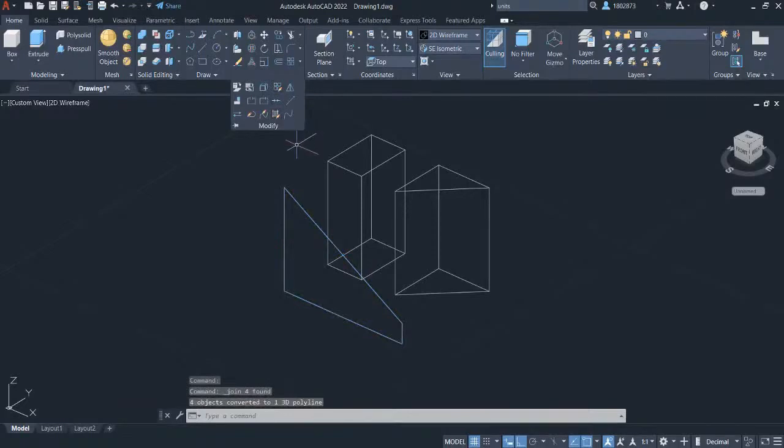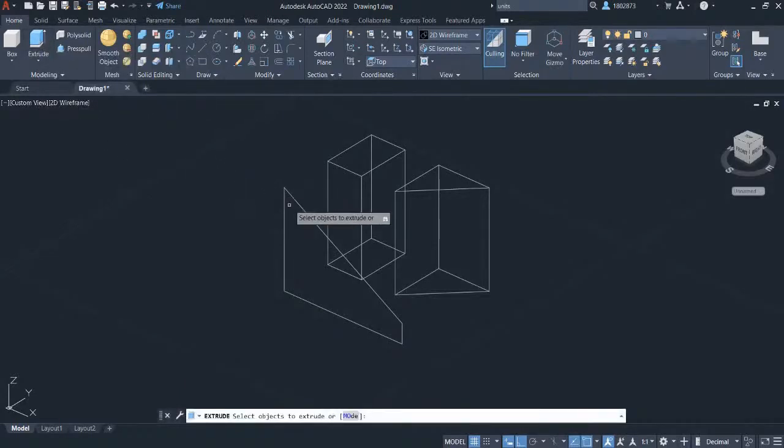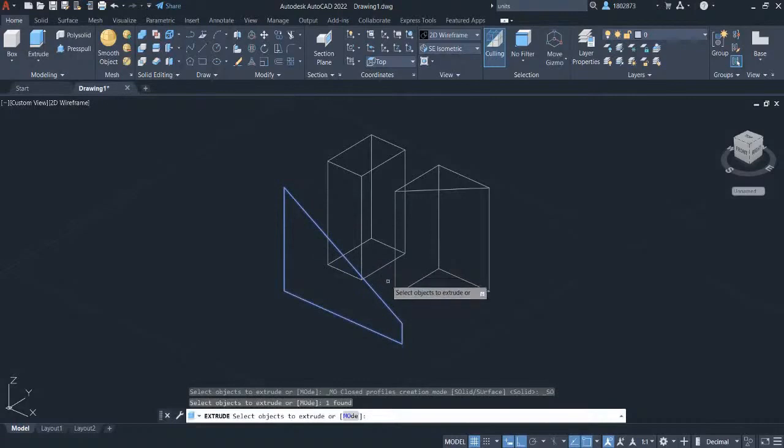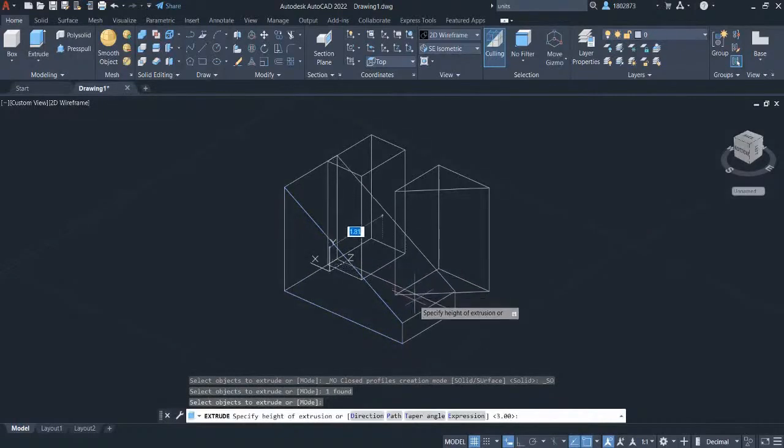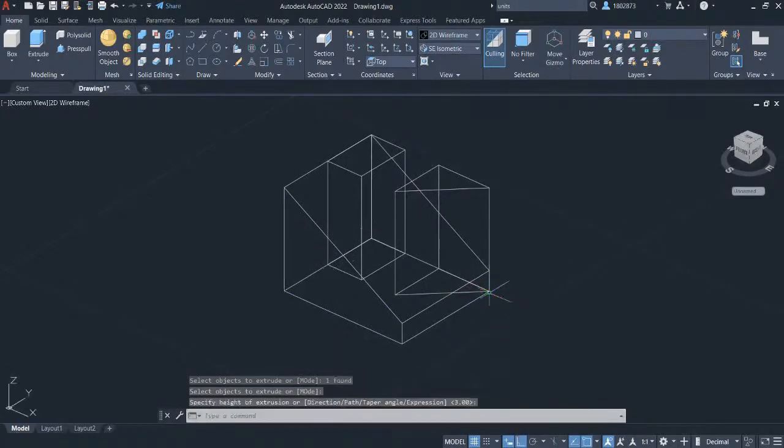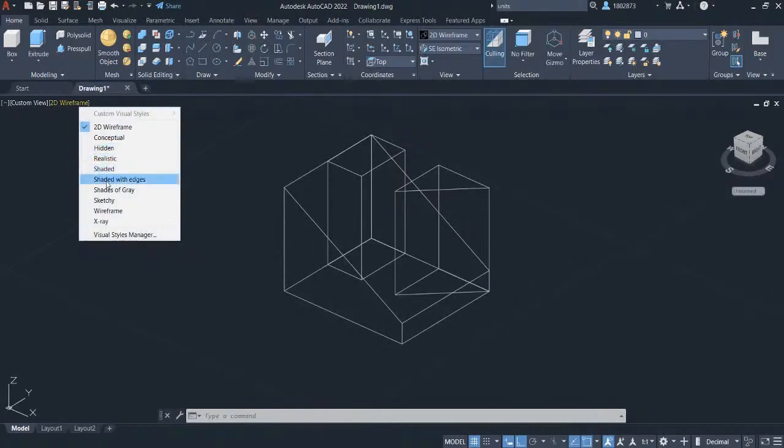We are going to extrude now this sketch, and to do that, select Extrude in the Modeling Panel, left click here on the sketch, and press Enter. Hover your crosshair here to connect this extruded part, and left click here to this endpoint. Let's change the view style into Shaded with Edges. Hover your crosshair here and select the view style Shaded with Edges.